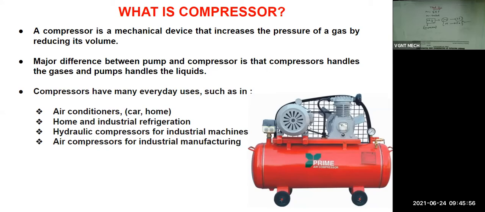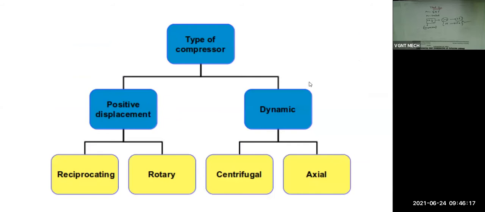When we start this motor, it will rotate the crankshaft. When the crankshaft rotates, the connecting rod will move, and when the connecting rod moves, the piston will move upward and downward. And it will compress the air. That I have shown here in this diagram.